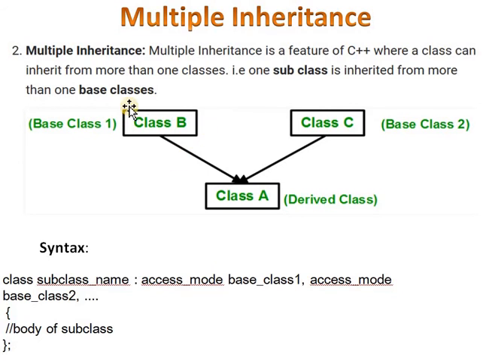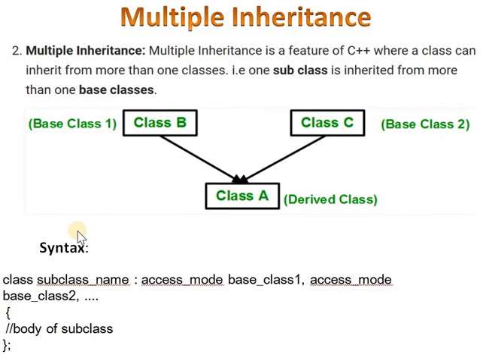In this example, there are two base classes, class B and class C. And from class B and C, we are deriving a single class, that is class A. That means in multiple inheritance, there are multiple base classes, multiple parent classes, and only one child class, one derived class. This type of inheritance we call multiple inheritance.